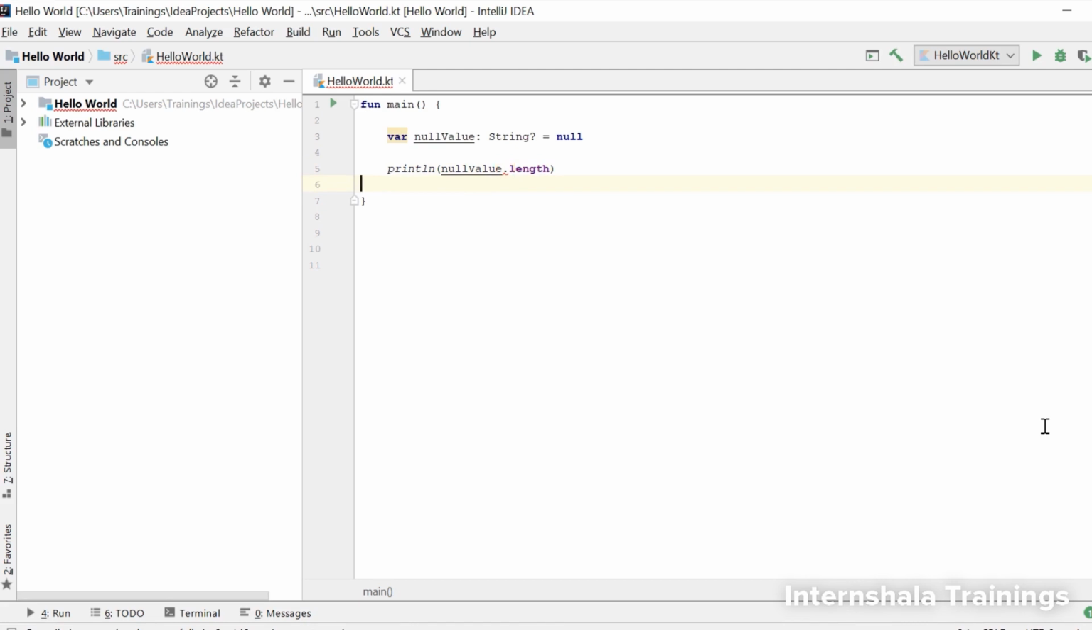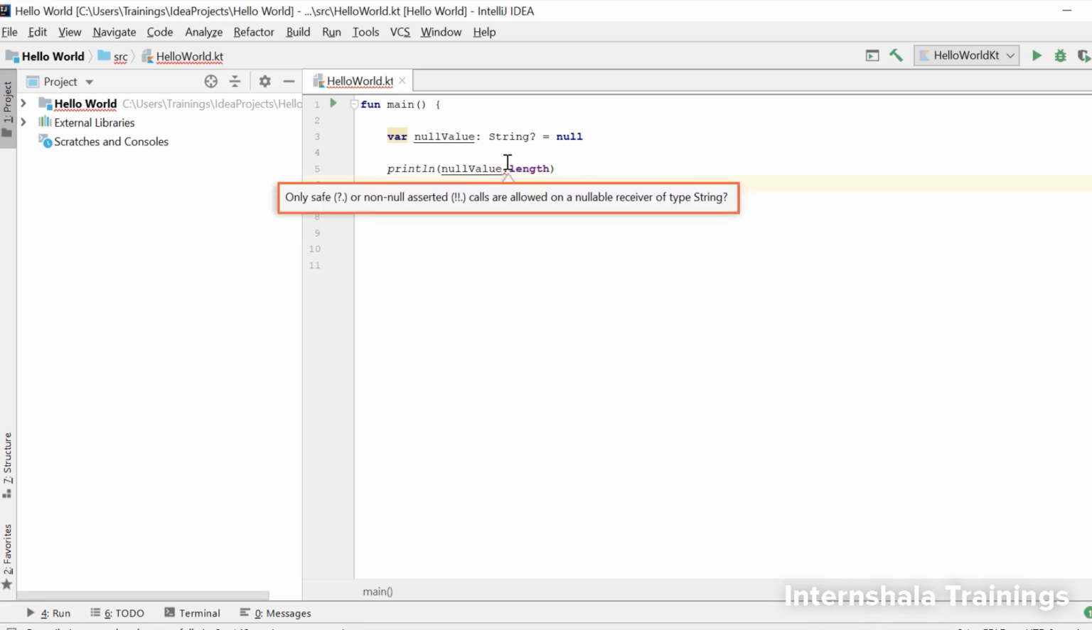Now let's hover over this to see the error that the IDE is telling us. So, the error message says, only safe or non-null asserted calls are allowed on a nullable receiver of type string. This means that whenever we have a nullable receiver, that is, a variable whose values can be null, we can use only a safe call, which is this, or we can use a non-null asserted call. Now, let's use the non-null asserted call here and run this program.